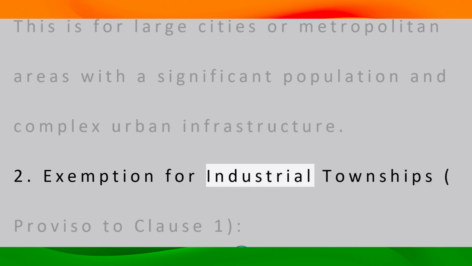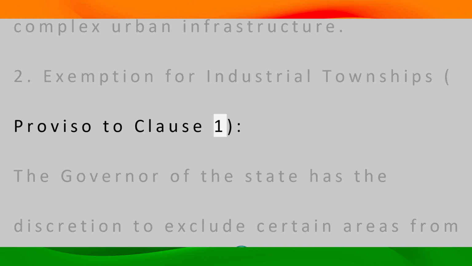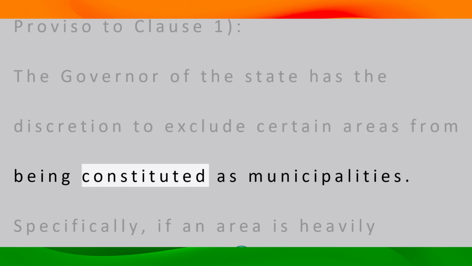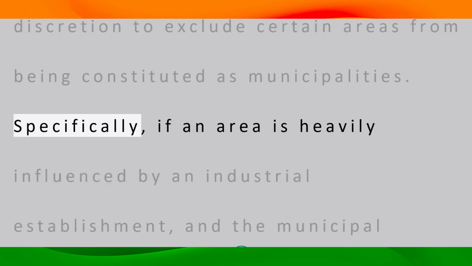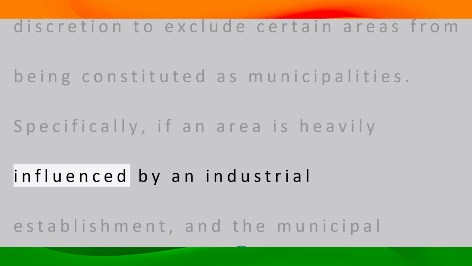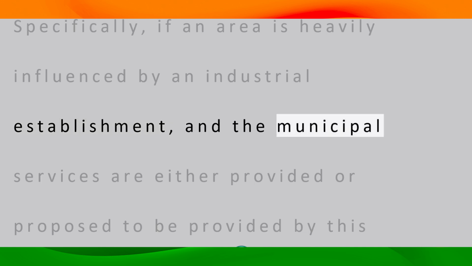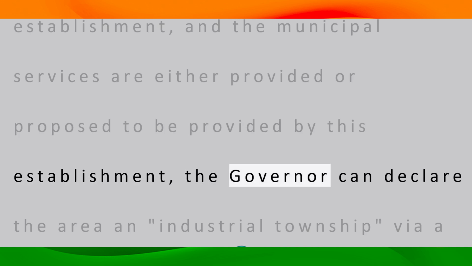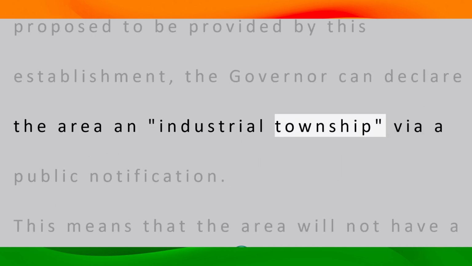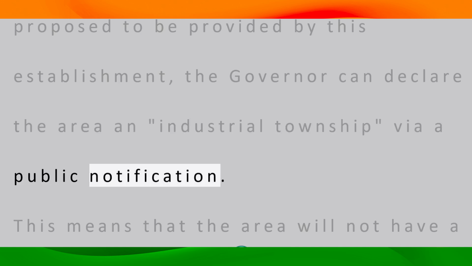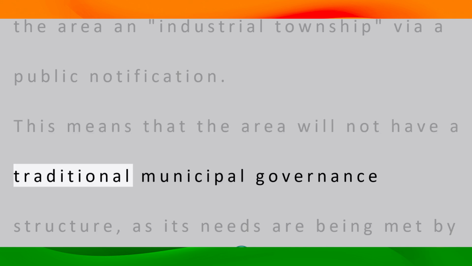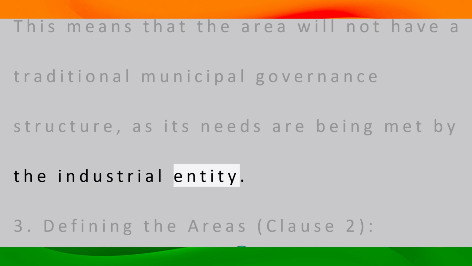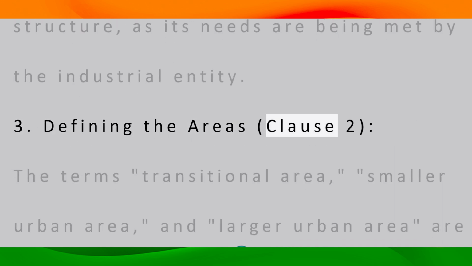2. Exemption for industrial townships, Proviso to Clause 1. The governor of the state has the discretion to exclude certain areas from being constituted as municipalities. Specifically, if an area is heavily influenced by an industrial establishment, and the municipal services are either provided or proposed to be provided by this establishment, the governor can declare the area an industrial township via a public notification. This means that the area will not have a traditional municipal governance structure, as its needs are being met by the industrial entity.